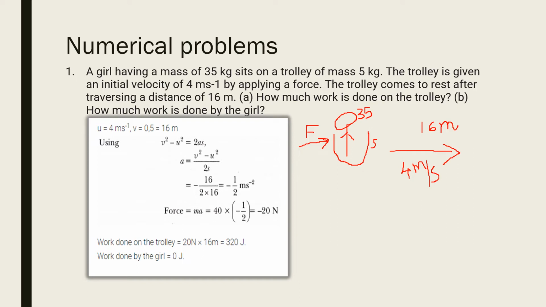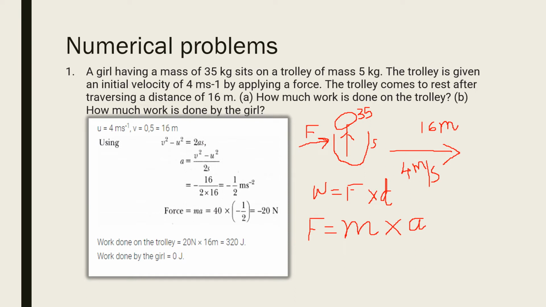Now we want to find out how much work is done on the trolley. So work W is equal to F into d, force into displacement, and we know the displacement, that is 16 meter. Now we want to find out F. F is equal to mass into acceleration, F is equal to ma. So we know the mass is 40 kg because the girl is sitting in the trolley, but we want to find the acceleration, which is not given. Since the velocity is changing, obviously acceleration will be there.